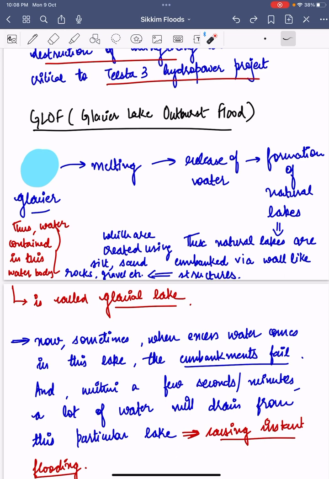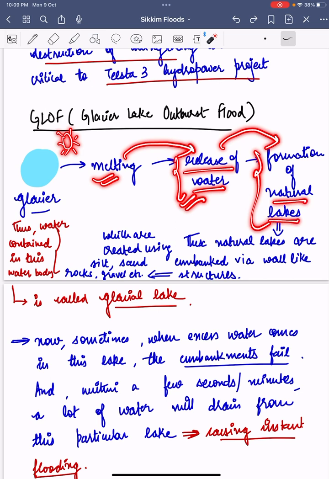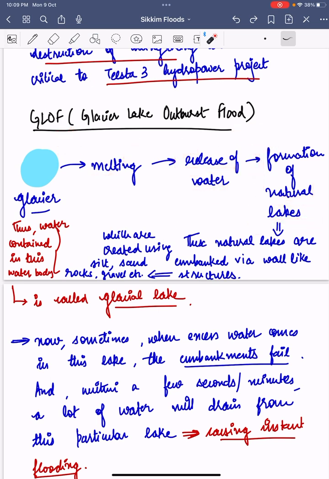Let us see. A glacier, as we know, is a persistent body of ice which is the result of accumulation of snow over the years. Now, due to the insolation of the sun, the glacier melts. The melting of the glacier results in the release of water, which further gives rise to the formation of natural lakes. Basically, when the glacier melts, it results in the release of water, which gives rise to the formation of natural lakes